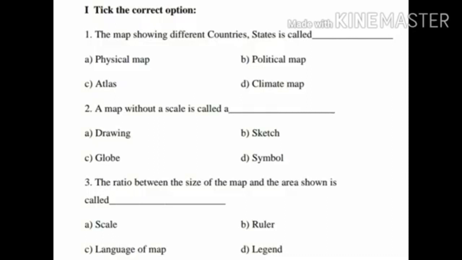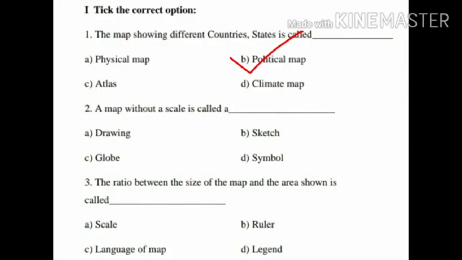Option A, physical map. Option B, political map. Option C, atlas. And option D, climate map. Yes, the answer is option B, political map. Children, the map showing different countries, states is called a political map.